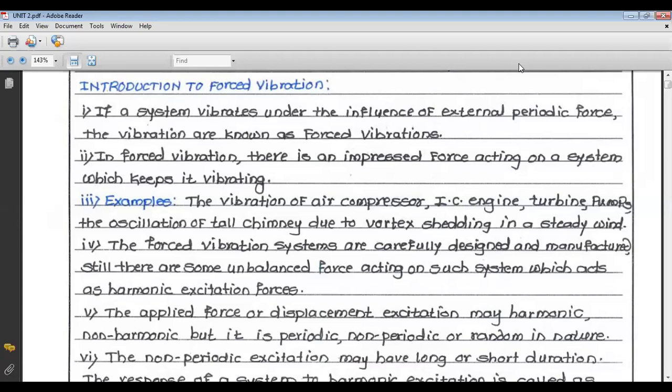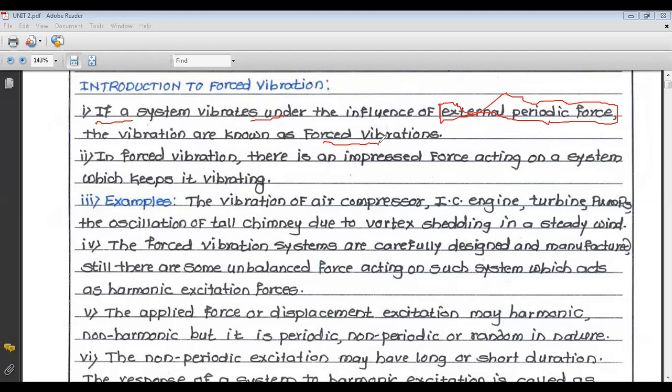Now if a system vibrates under the influence of external periodic force, or we can say excitation, then the vibration is known as forced vibration. Now there should be a periodic force, and that is nothing but the external periodic force.